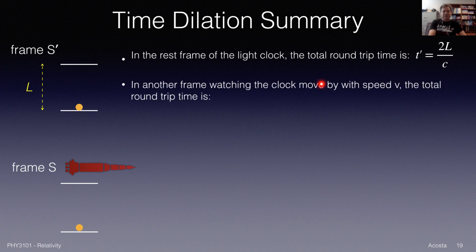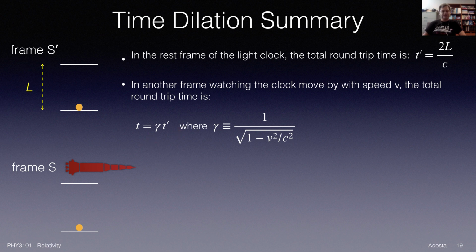But in another frame, watching the clock move by with speed v, we put that light clock on this rocket and send it off to the right. That time, I'm going to write it compactly as t equals gamma t prime, where t prime was that rest frame time. Gamma is now a shorthand, just a notation. It's going to be tiresome to write 1 over square root of 1 minus v squared over c squared all the time. So it's traditional in special relativity to call this factor, 1 over square root of 1 minus v squared over c squared, gamma. And t is just gamma times t prime.